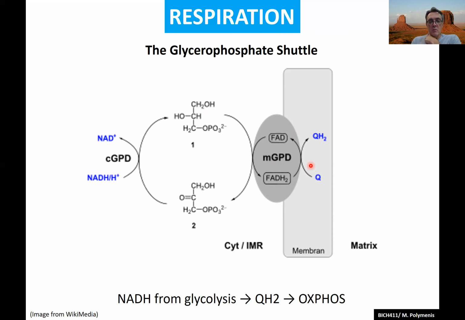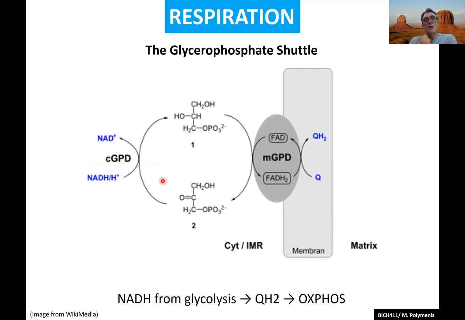Remember now what the problem is. Once you are in complex 2, then you can reduce Q, of course, and then you go on to complex 3, 4, and so on, as we have discussed. But the key point here is that the NADH from glycolysis is converted to FADH. So you bypass complex 1. Remember, complex 2 does not translocate protons.